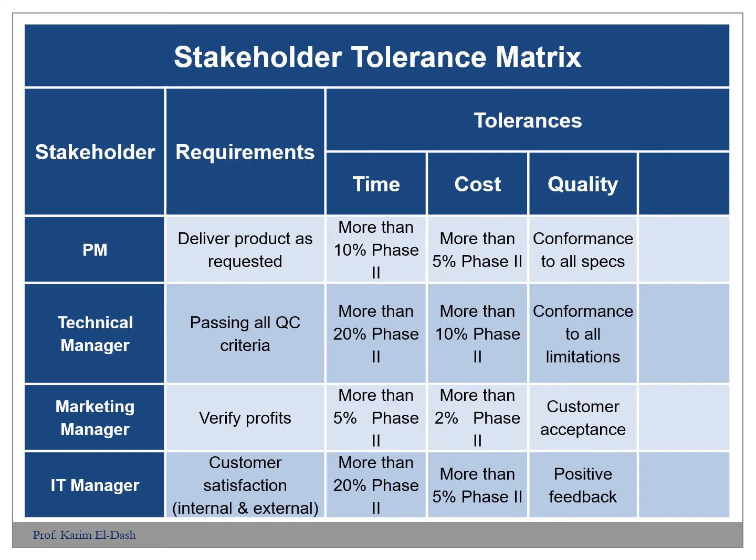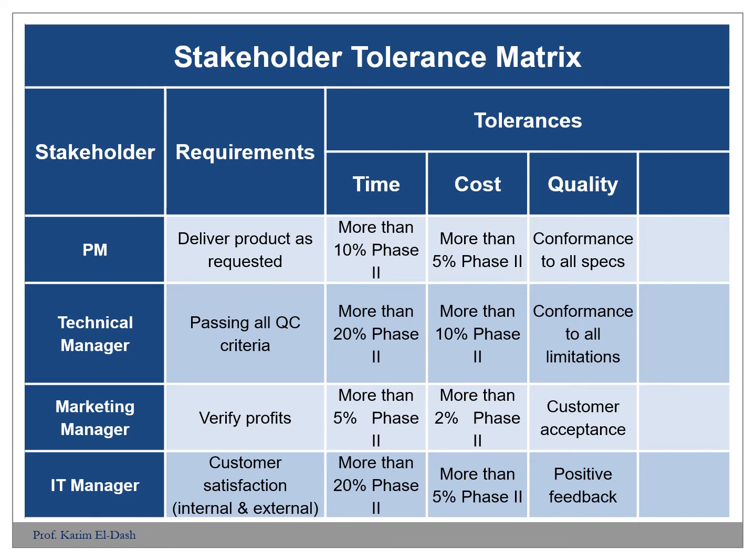Usually for the high level of authority, we have wider tolerance. Whenever we are going for lower level of authority, the tolerance is more tight and more narrow. So that's why the sponsor usually has the wider tolerance or the highest tolerance that could be.